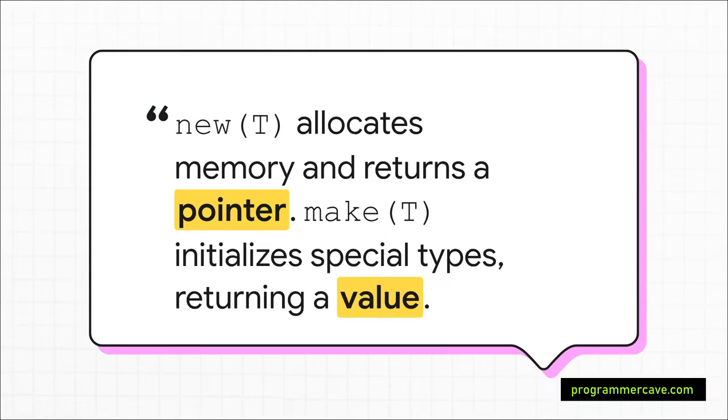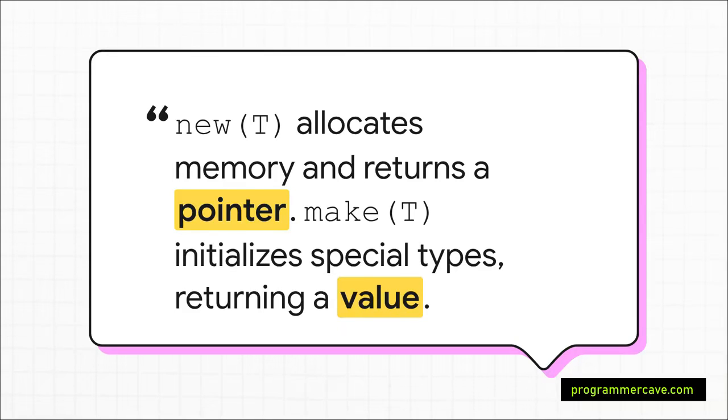And for our second big question, what's the difference between new and make? The perfect, concise answer is, new is a general-purpose function that allocates zeroed memory for any type and returns a pointer to it. Make is a special-purpose function that only initializes slices, maps, and channels, returning the ready-to-use value itself, not a pointer.